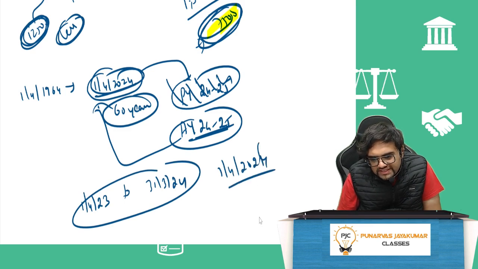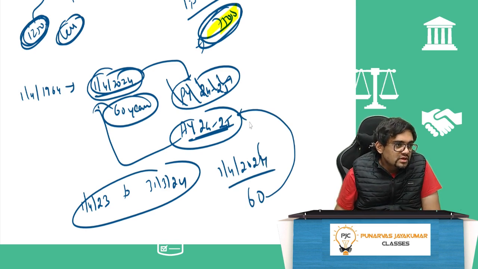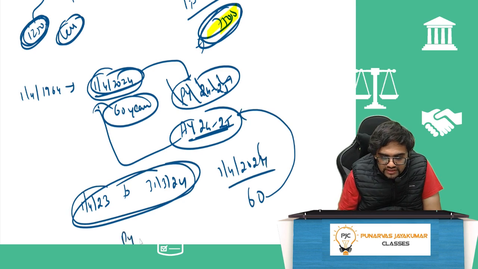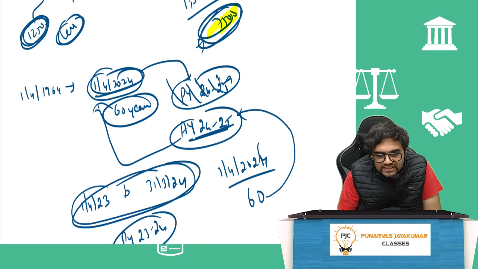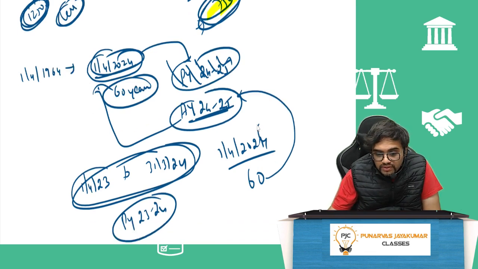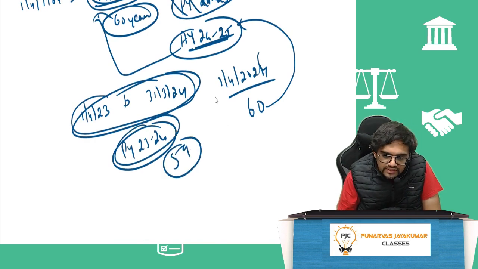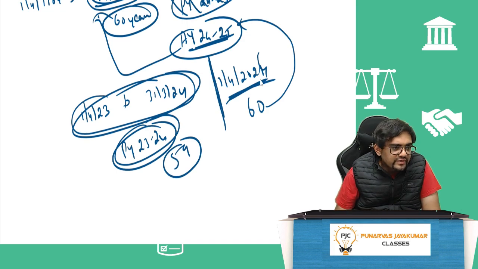I will turn 60 years in the assessment year, but the income is assessed of the previous year 23-24. Next assessment year, I will get the deduction of 3 lakh rupees, no problem. But in the previous year 23-24, I am actually 59. I turn 60 on 1st April 24.